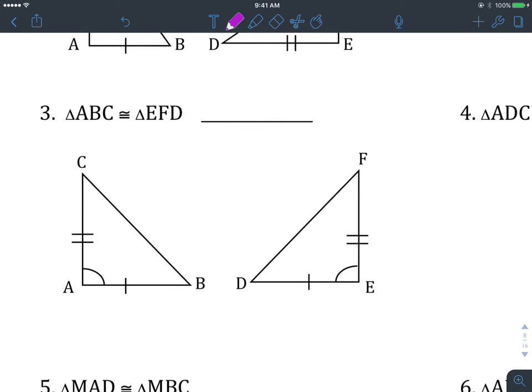Look at this one here. Notice they look like right triangles, but there's nothing marked about them being right triangles, so we can't assume it. But it's not going to make that big of a difference here, because you've got side, angle, side, and on the other one, in that corresponding order, you've got side, angle, side. So those are congruent.